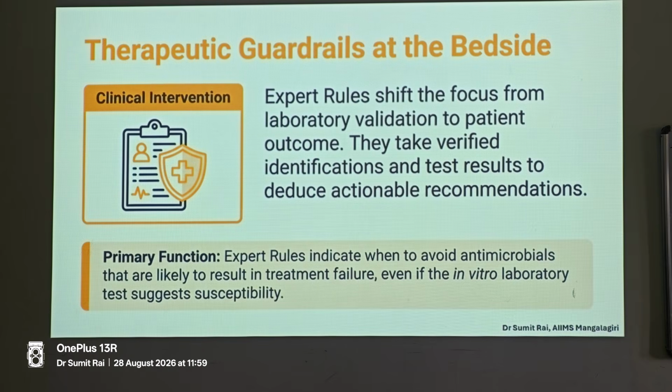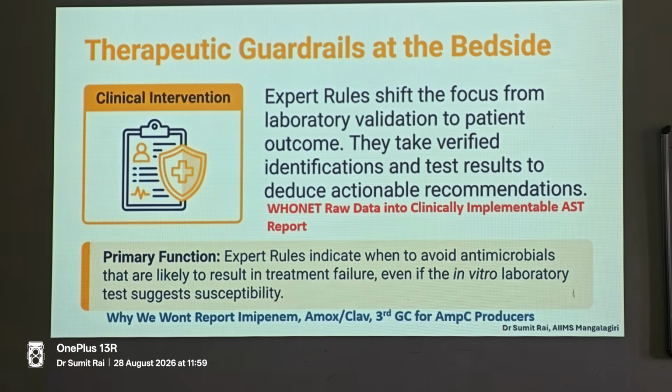So what is actually to be given? You have to filter out the raw data, and the primary function of the expert rules is to indicate when to avoid antimicrobials that are likely to result in treatment failure. I've shown you multiple times the cases we have reported where after one or two doses of Augmentin and Moxiclav, the strain became resistant, and it was so induced that it even became resistant to your carbapenem. That is why we won't report these drugs for AmpC producers, and which is why this identification is important. And those things which are not mentioned in the books or the guidelines, we have put up in our labs multiple times.